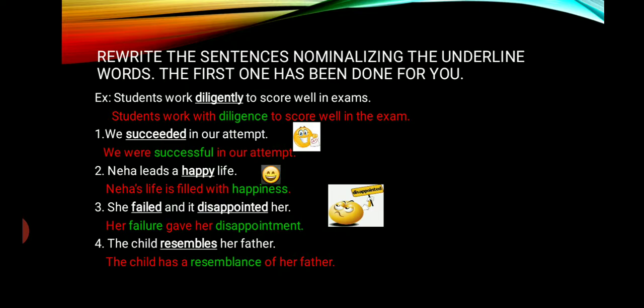Second sentence, Neha leads a happy life. So happy is adjective. Now changing into happiness means it is noun form. Neha's life is filled with happiness. Third one, she failed and it disappointed her. So failed and disappointed are verbs. Let's change into noun. Her failure gave her disappointment.